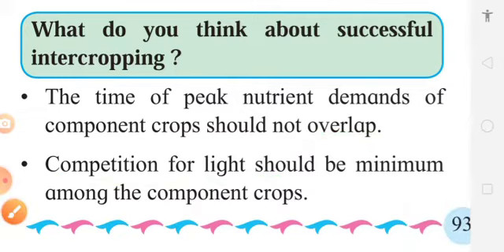So in that condition, one crop should be of bushy nature while another should be of erect nature. For example, jawar plus tur. Jawar is an erect crop, tur is a bushy type plant. Jawar has an adventitious root system, tur has a tap root system. So adventitious root and tap root systems are different, their nutrient requirements are also different. So these things are important in intercropping.